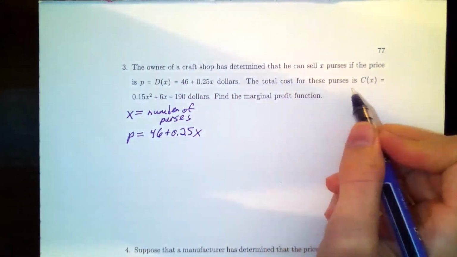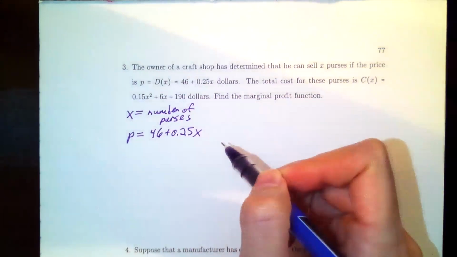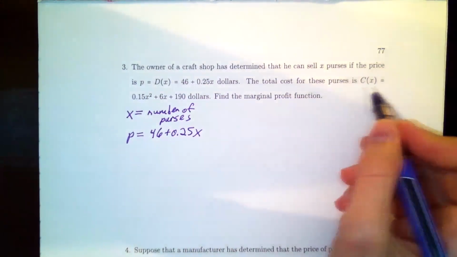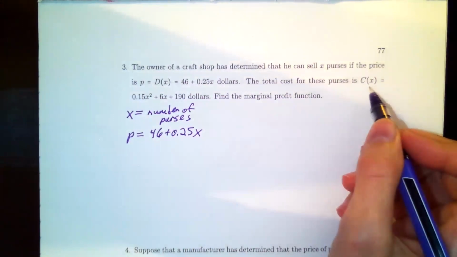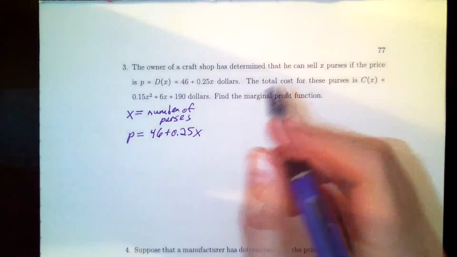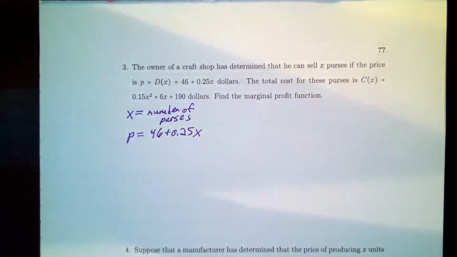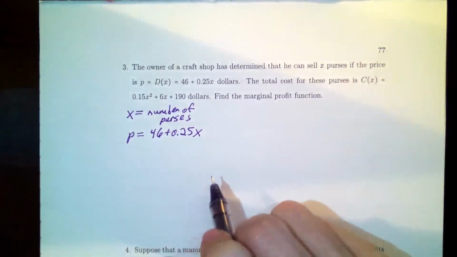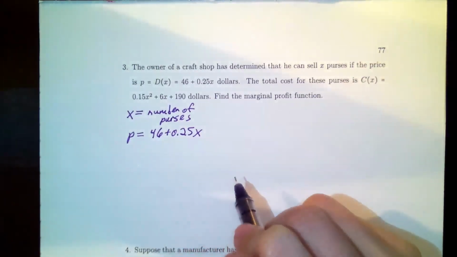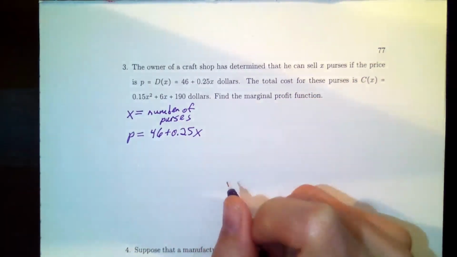The total cost for these purses is given by C here, and they give me a formula. So remember, this is the manufacturing cost. This isn't the cost to the consumer. This is how much it's costing this craft shop to produce these purses. And what does it want me to do? It says find the marginal profit function. So when we read this, we've got to pull out what is it asking me to do. Like the bottom line, end result, what do they want? It says find the marginal profit function.